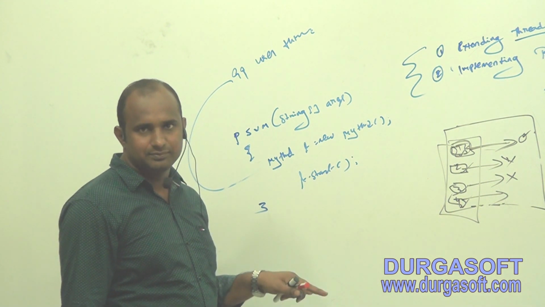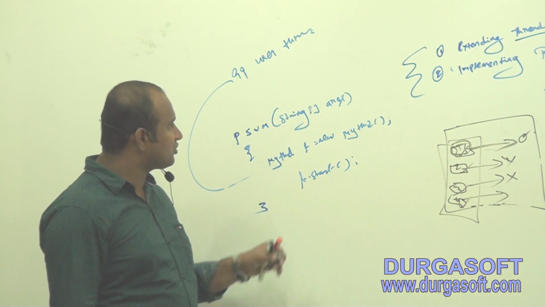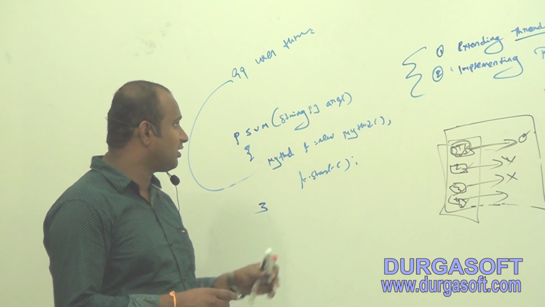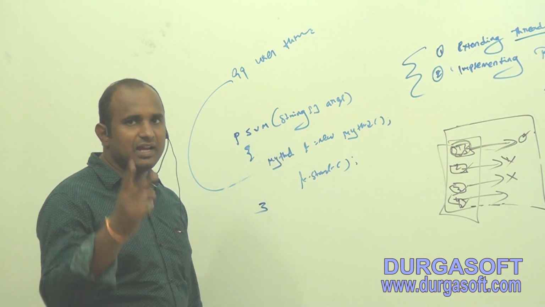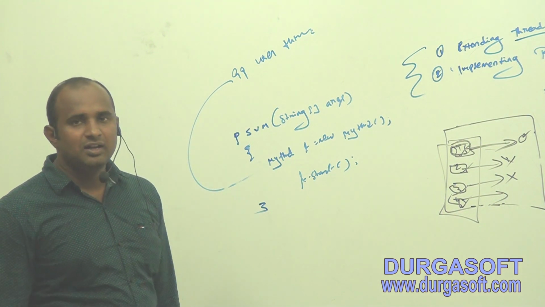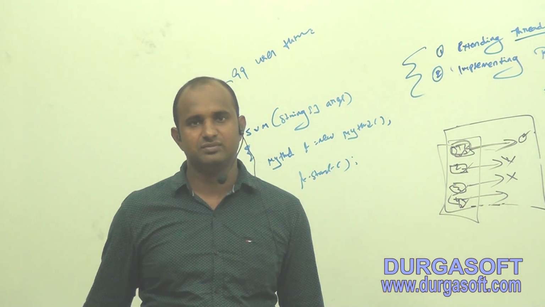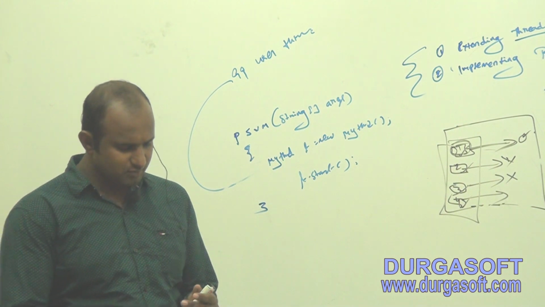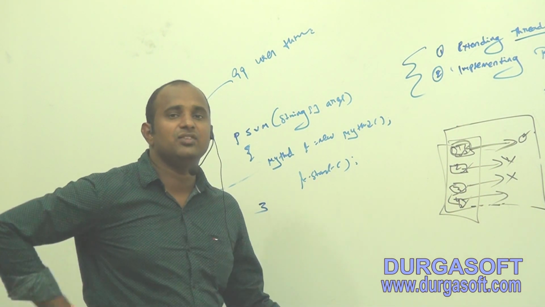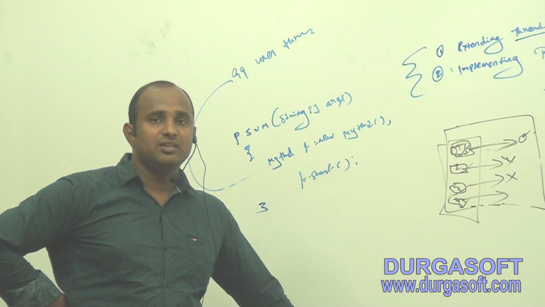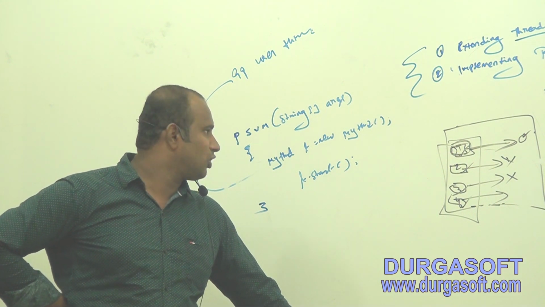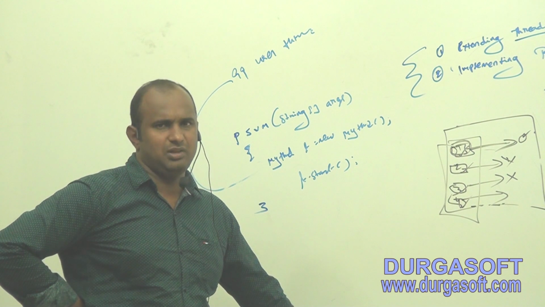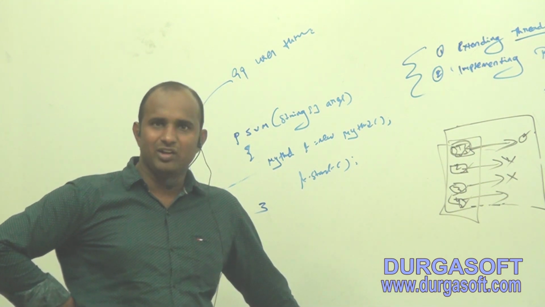User thread is started. Now tell me, if the application contains 2 threads, what are the 2 threads here? One is the main thread, one is the user defined thread. If the application contains more than 1 thread, then which thread is executed first? Obviously execution starts from the main thread only, right?